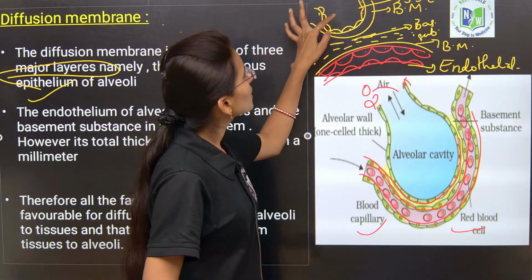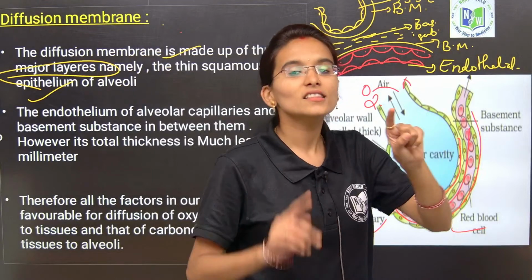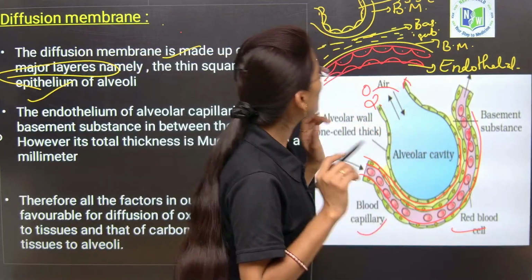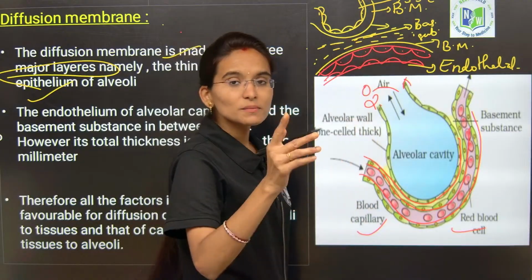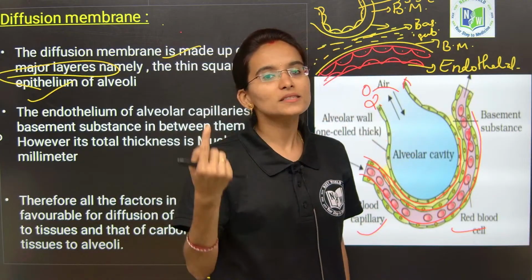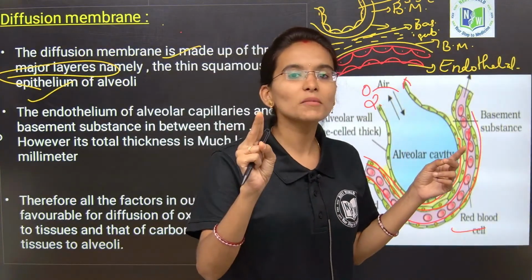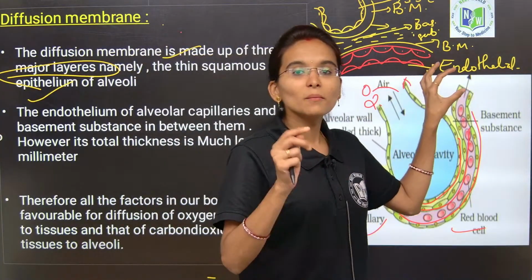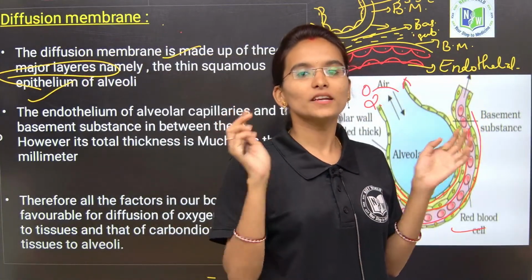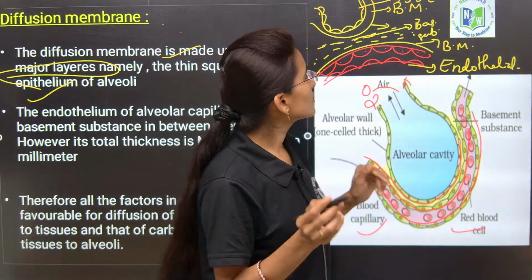This is the simple squamous epithelium of the alveoli, that is one membrane, and next the basement membrane of the alveoli and the basement membrane of the blood capillaries, that is the second membrane, and the third membrane is the endothelial membrane of the blood capillaries.